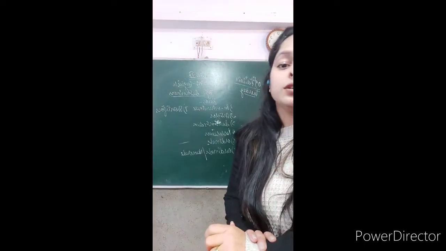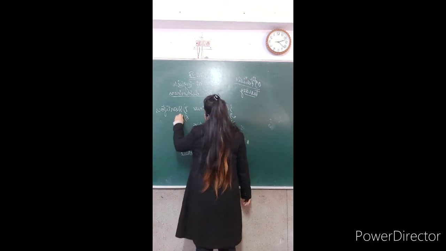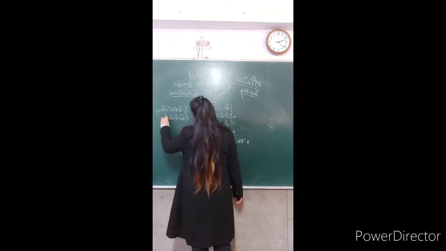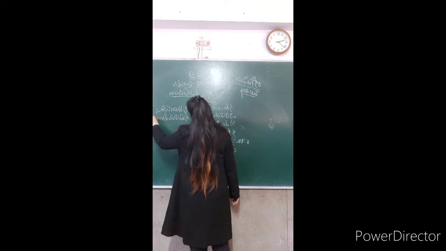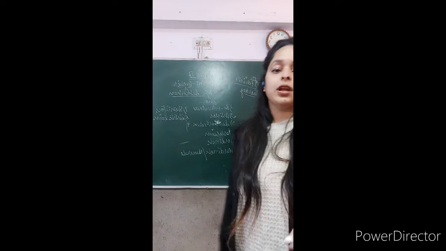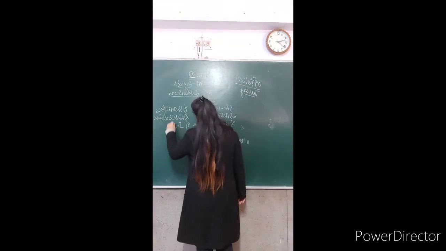Next, write down distributives. Eighth one is distributives. Ninth is interrogators. Last one is interrogators.